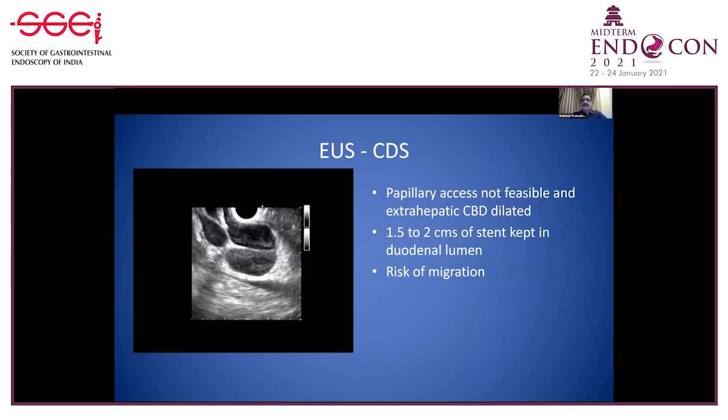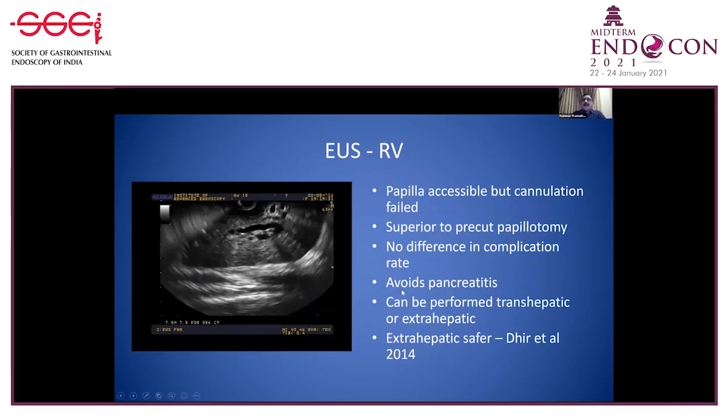But now it is generally believed that the stent can be left in the duodenum, and if in a few days' time the stent slips, by that time the fistula would have formed and biliary drainage continues. The advantage is, especially in distal malignant biliary obstruction, that you are not going through the obstruction, and hence stent ingrowth is limited. However, since there is no constriction, there is a risk of migration in these circumstances. An EUS rendezvous procedure is possible in both these segments, that is, through the liver or through the duodenum.